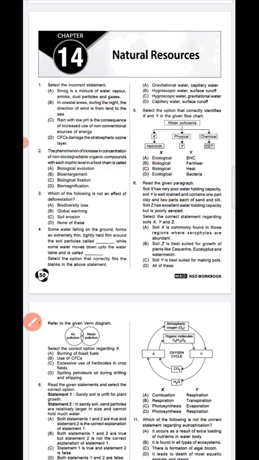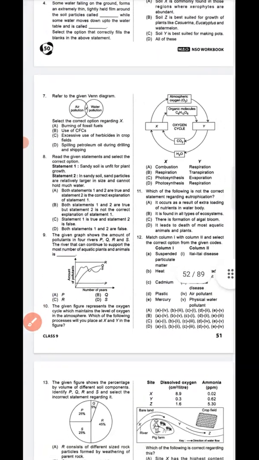Next, question number 7. Refer to the given Venn diagram. Question 7, option A, burning of fossil fuels. This is the burning of fossil fuels. That option A is the correct answer. Next, question number 8, read the given statements and select the correct option.